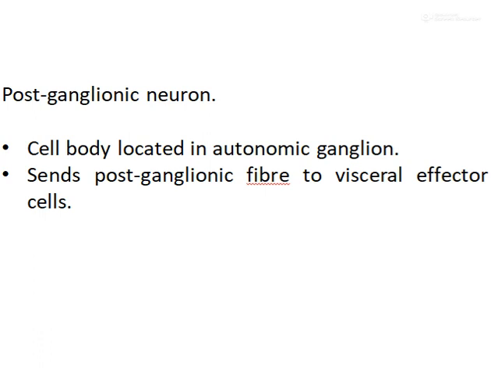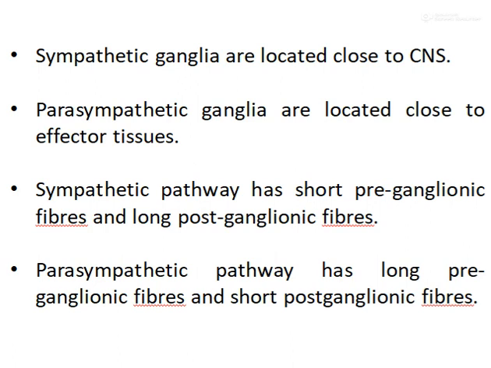The cell body of the postganglionic neuron is situated in the autonomic ganglion and it sends an unmyelinated postganglionic fiber to the visceral effector cell. Sympathetic ganglia are located close to the central nervous system and parasympathetic ganglia are located close to the effector tissue on which it acts.